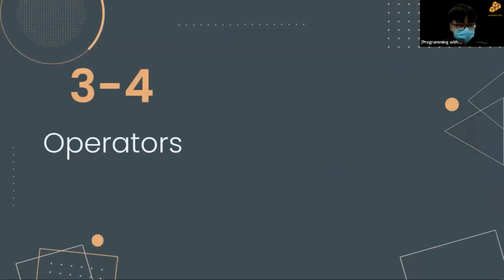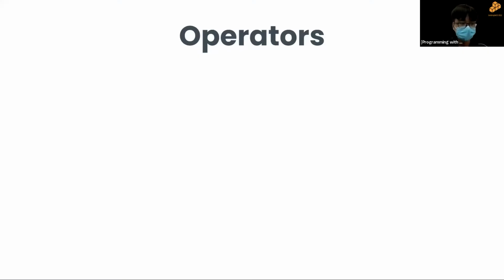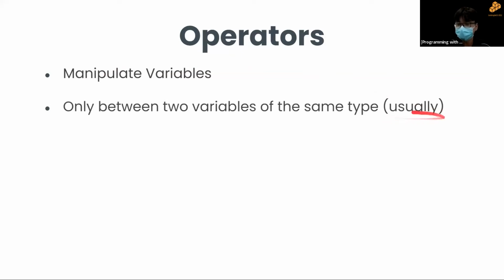So the last thing I'll be going through today is the operators. So now you've got variables. You want to use them with each other. You don't want to just input and output them, right? So operators are used to manipulate variables. And usually, I'll highlight the word usually, it's only between two variables of the same type.